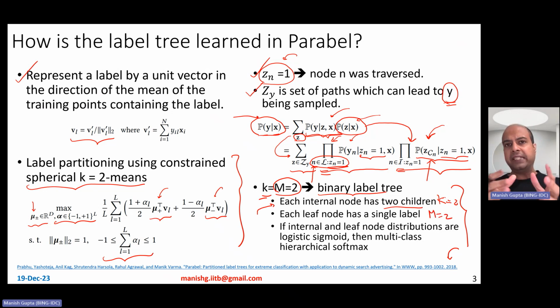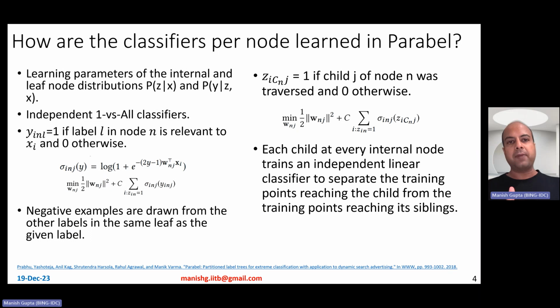So now, if the internal and the leaf node distributions are set to logistic sigmoid, if you learn those classifiers such that they follow logistic sigmoid laws, then this particular Parabel tree learning is exactly the same as multi-class hierarchical softmax. So that's the equivalence between the way the Parabel label tree works and the multi-class hierarchical softmax.